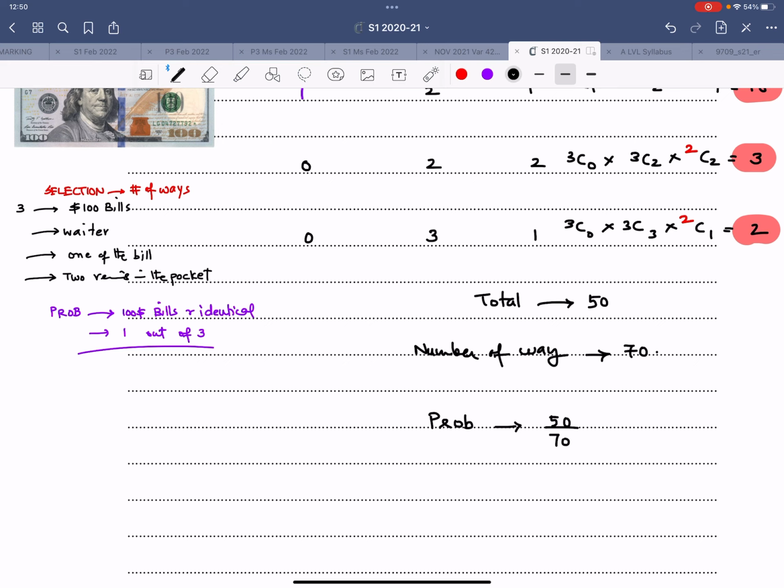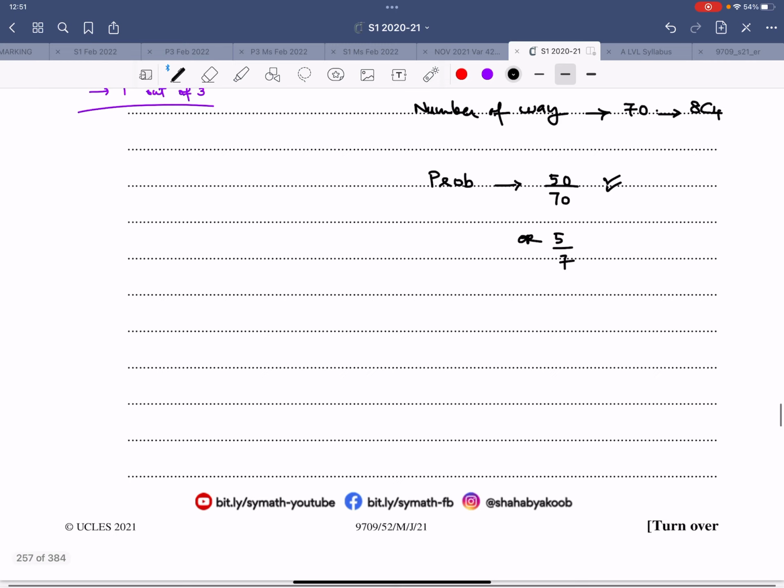So now that completes this thing. Let me do one double checking, and that is over here. So this is 8C4, 50 divided by 8C4, and this is the answer. That comes out to be 5 over 7. So that completes our paper, which is May-June 2021, variant 52. Take care.